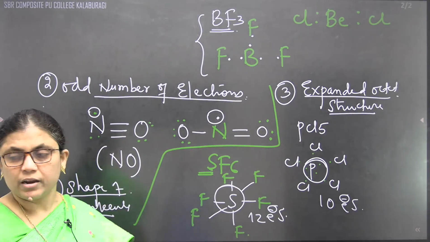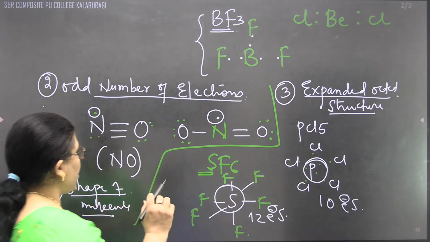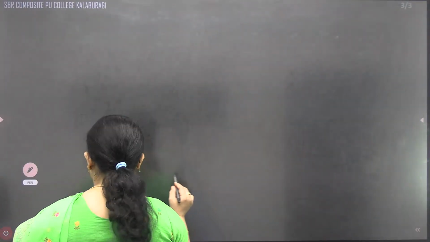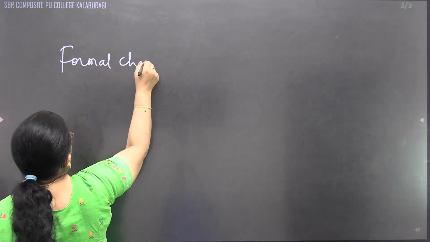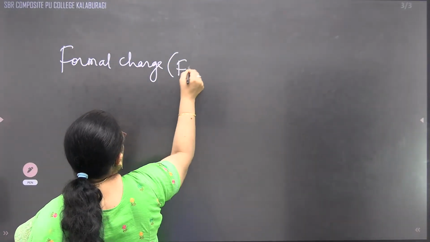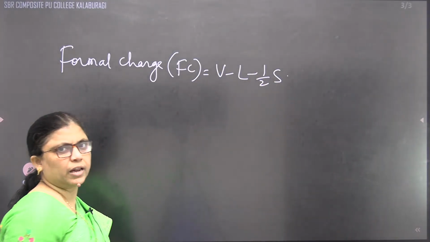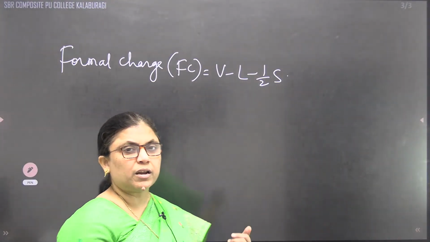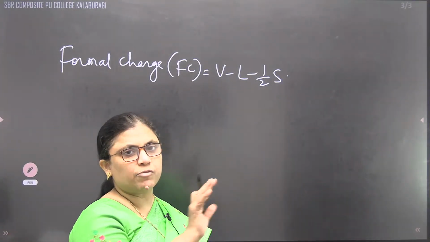Now the question arises that apart from this octet theory, we need to discuss what we mean by formal charge. One important part of this topic is formal charge. Formal charge, Fc, is nothing but V minus L minus half of S. This is the mathematical relation. V represents the number of valence electrons in that individual element.